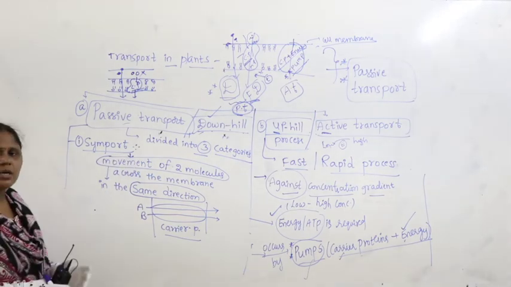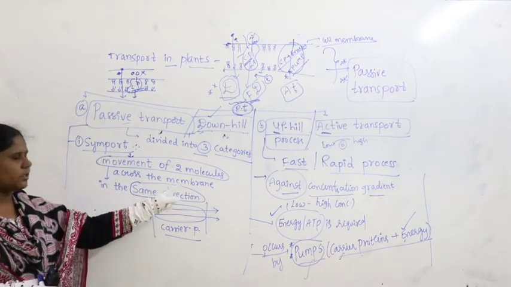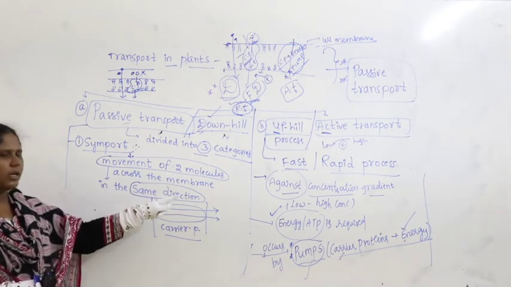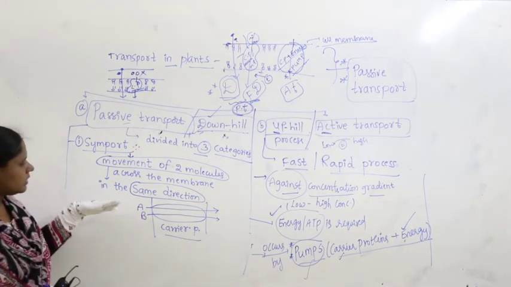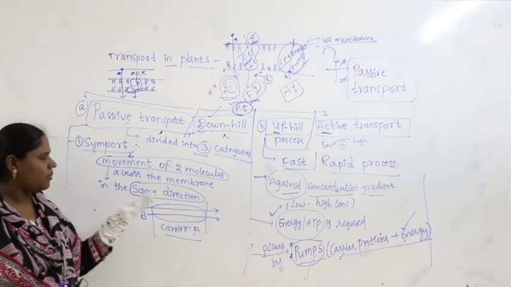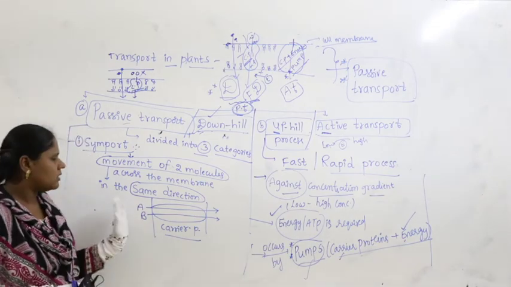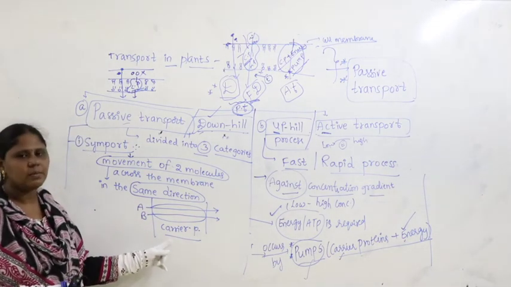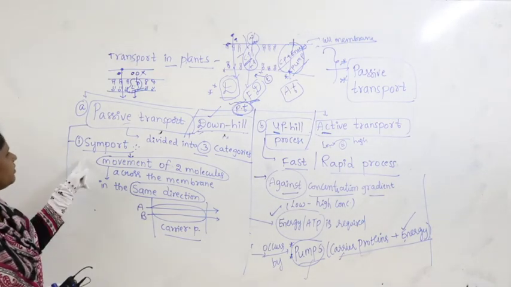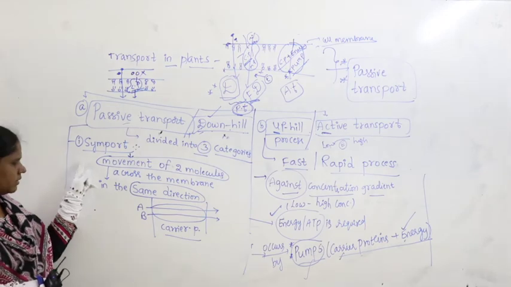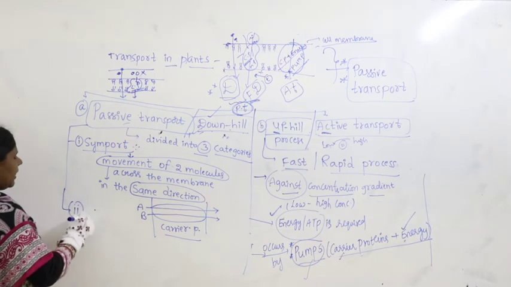It's called as what? Symport. What is symport here? Movement of 2 molecules across the membrane in the same direction, maybe from outside the cell to inside the cell, or from inside the cell to outside the cell, by the same carrier protein. Such a type of passive transport is called symport. Right. Similarly, let us take the next one as antiport.